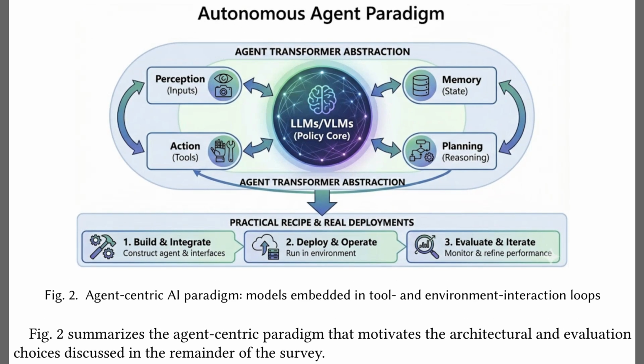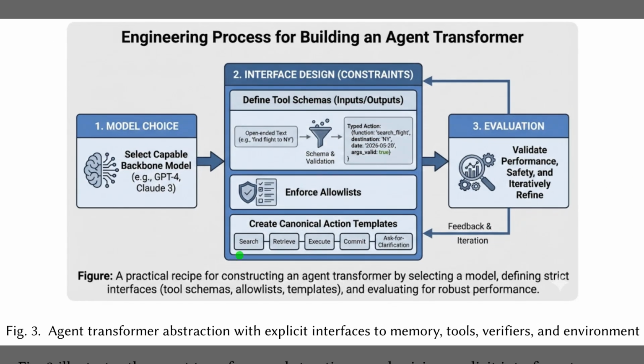While Figure 1 maps the broad landscape, Figure 2 defines the core architecture. This diagram presents the agent transformer abstraction, placing the foundation model as the central brain. In the top section, the policy core interacts with 4 essential modules: perception, memory, planning, and action tools. Below that, the workflow translates this theory into a practical deployment recipe, guiding developers from initial integration through operation and finally to evaluation. So, Figure 3 details that engineering process, laying out a 3-step cycle for building these systems.